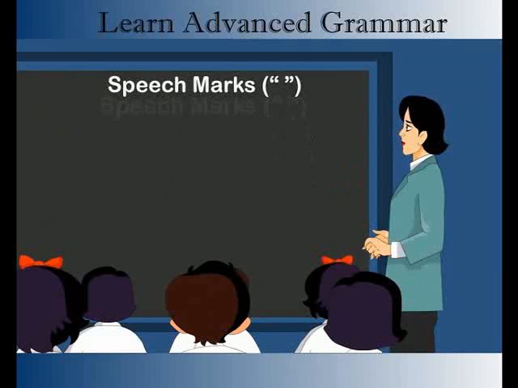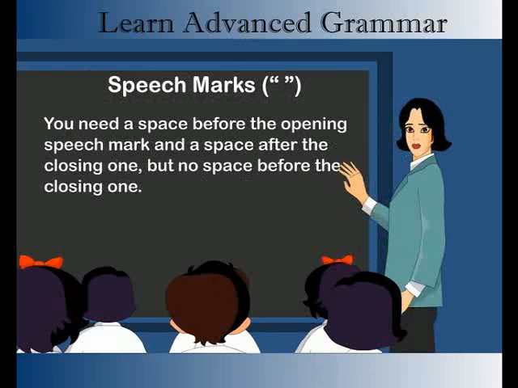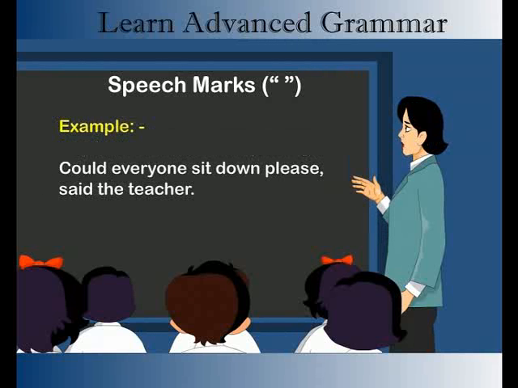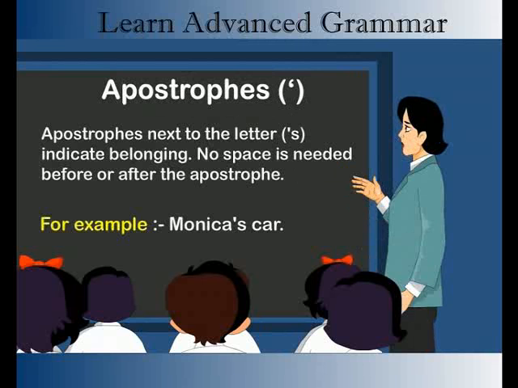Speech marks. Speech marks are used to show words that are directly spoken. Only the words that quote a person are enclosed by speech marks. You need a space before the opening speech mark and a space after the closing one, but no space before the closing one. For example, "Could everyone sit down, please?" said the teacher.